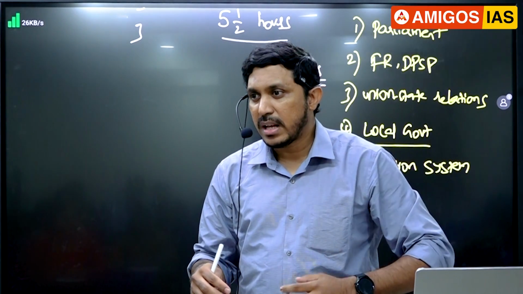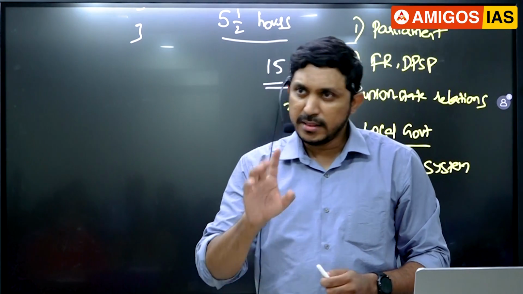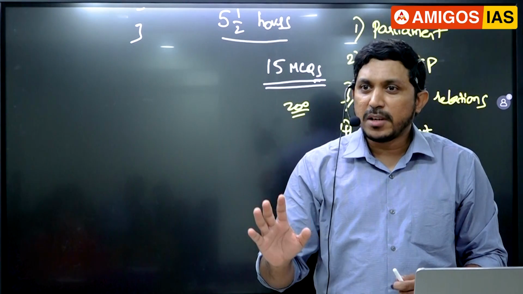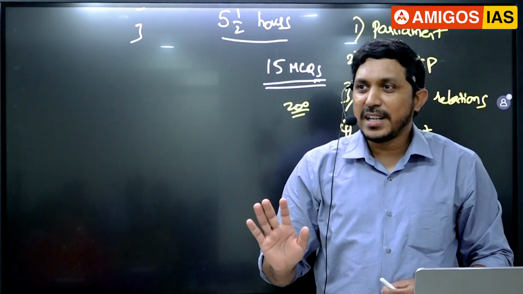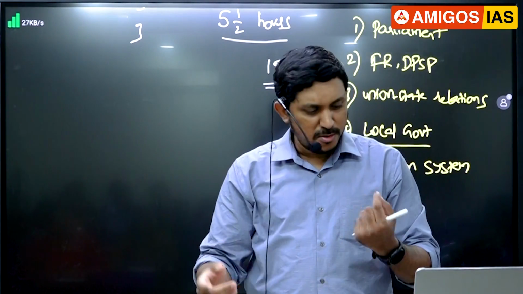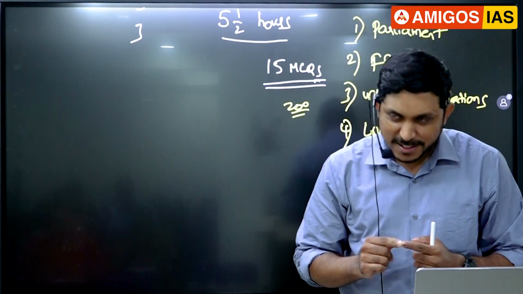For assemblies, 5 random EVMs. In any polling booth, they are seeing this. 5 random polling booths they are going to see in the assembly elections. This you have to know. Not 100%, not 50%. Naidu wanted 50%. Supreme Court told no. Prashant Bhushan, ADR wanted 100%. Supreme Court told no for that. So who makes this kind of silly questions, we don't expect in UPSC, but who knows?